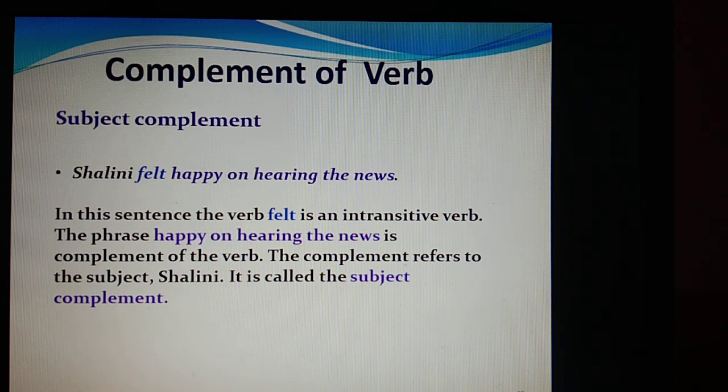Happy is not a verb. Happy on hearing the news is a group of words, a phrase, which completes the verb felt. So it is a subject complement as it refers to the subject Shalini.